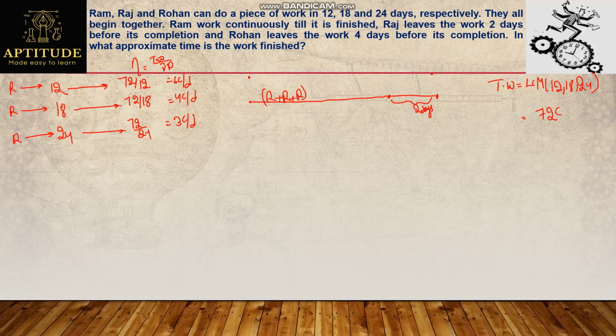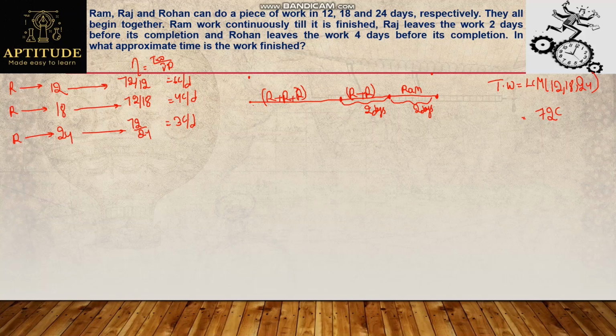And Rohan leaves the work 4 days before its completion. So Rohan left 4 days before, from here 4 days. Already 2 days are here, so it is enough to consider 2 more days. So at this point Rohan left, and at this point Raj left. At the point Rohan left, who will be working? Ram and Raj will be working, because Rohan left the work. And after 2 days, Raj also left the work, which means obviously Ram is working. That's what is given: Ram worked continuously till it is finished.